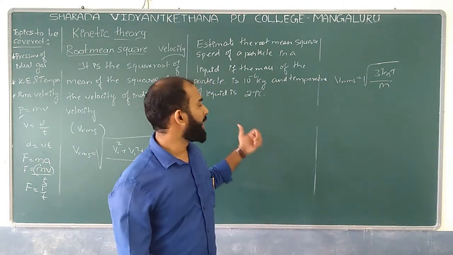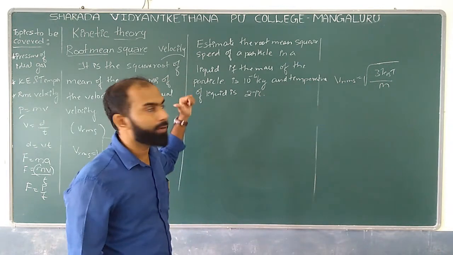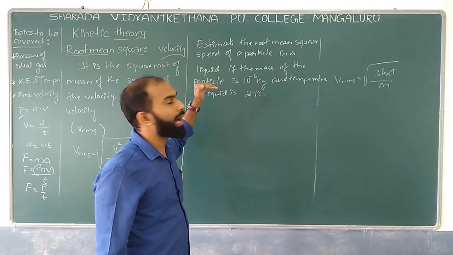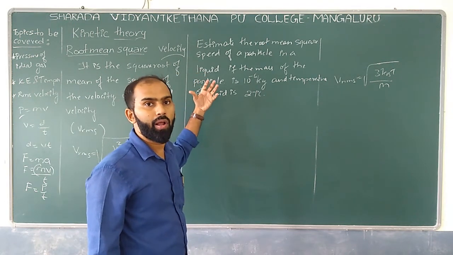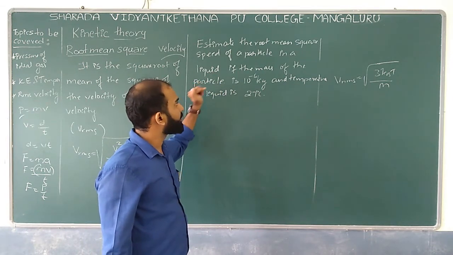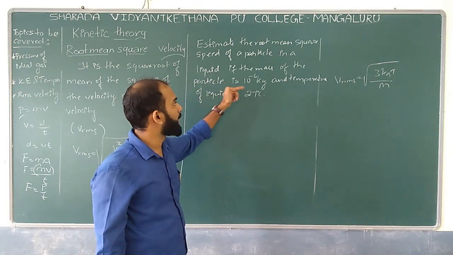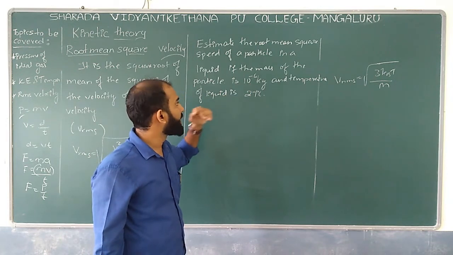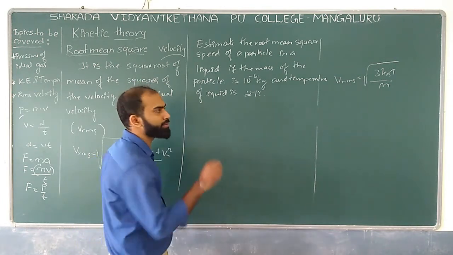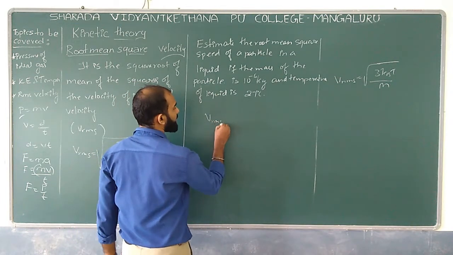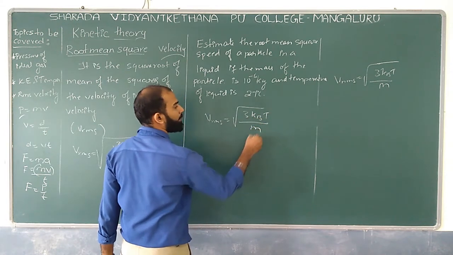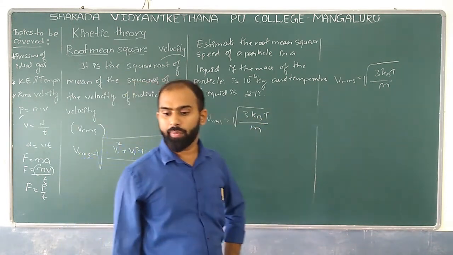We have a numerical on the board, and you have gone through it. Estimate the RMS value of the velocity or speed of a particle in a liquid if the mass of the particle is around 10 to the power minus 6 kg and the temperature of the liquid is 27 degrees Celsius. What is the formula we can expect? That is Vrms, which is equal to the square root of 3 kB T divided by m. What is the Boltzmann constant we can expect?